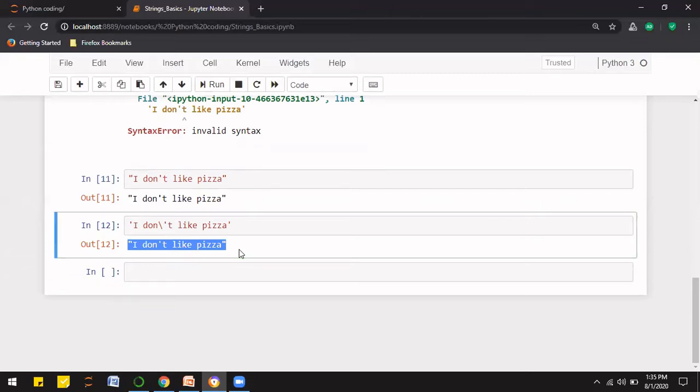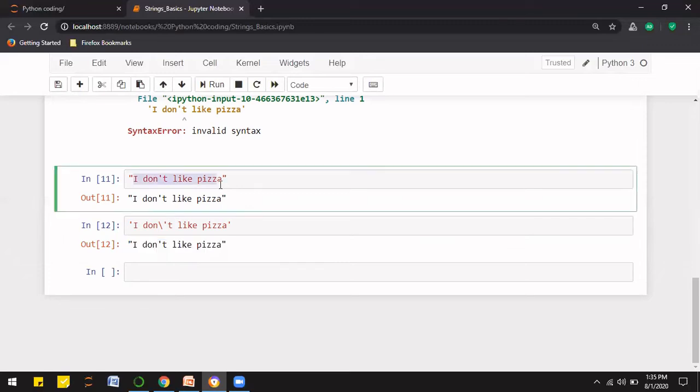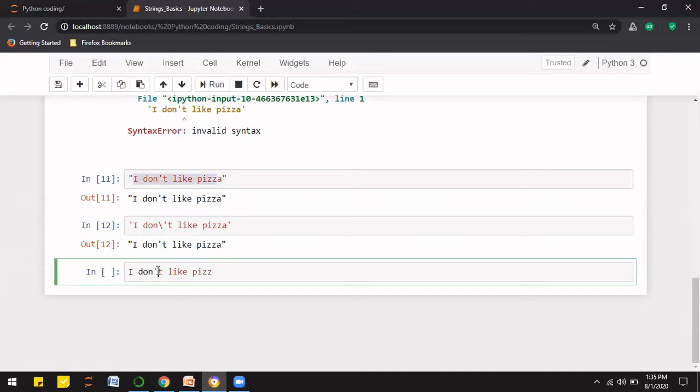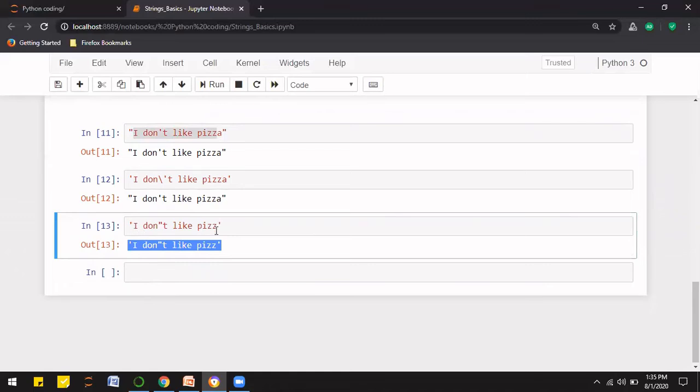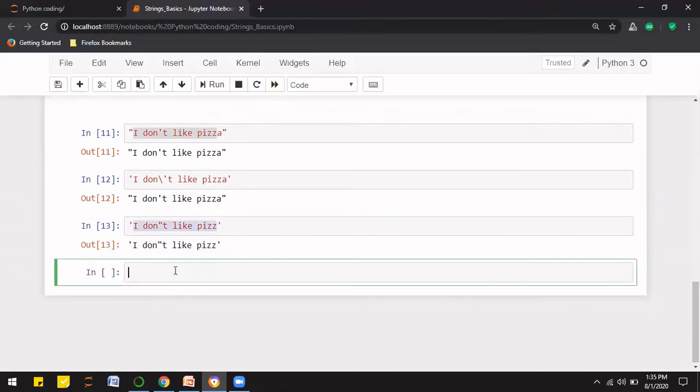Now let's understand a few more topics here. Now if, instead of writing a single apostrophe here, I write double quotes, and I'm storing it in single quotes, it will be displayed perfectly. But what if I store it in double quotes? Then it will give me the error, because the string started from here and it ended here.